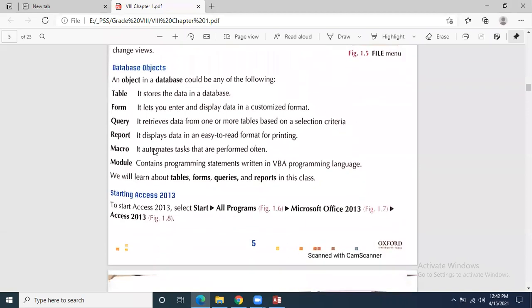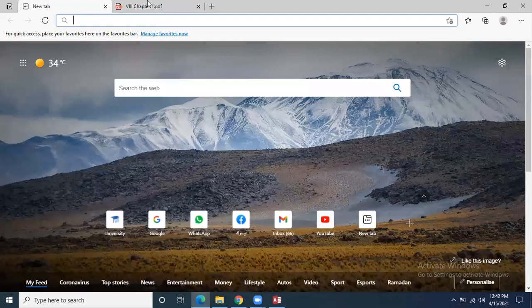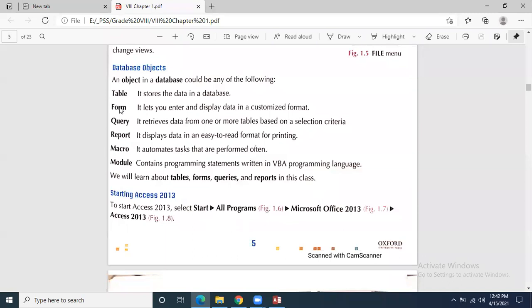Now, what are the different database objects? What can we create, what can we make inside the database? First of all, we are creating tables. We can create multiple tables in one database. As I explained, there would be multiple tables inside one database, and there will be forms as well. A form is basically an electronic form, which is a graphical user interface. It is not a physical form like a paper form. No, it is basically a GUI form.